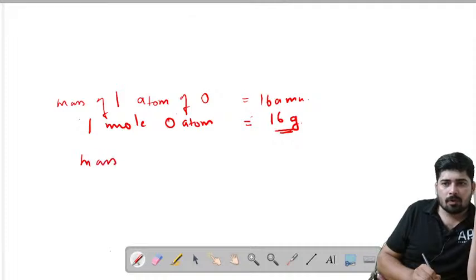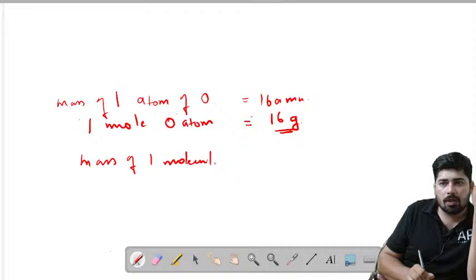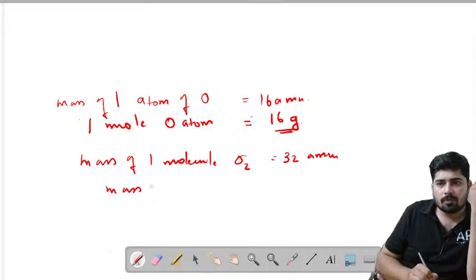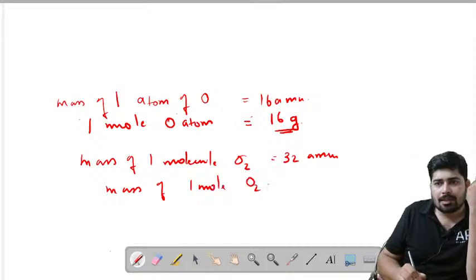So now I give you another one. Mass of one molecule O2 is equal to 32 AMU. What about mass of 1 mole O2? Just convert that AMU to gram. Now consider this.